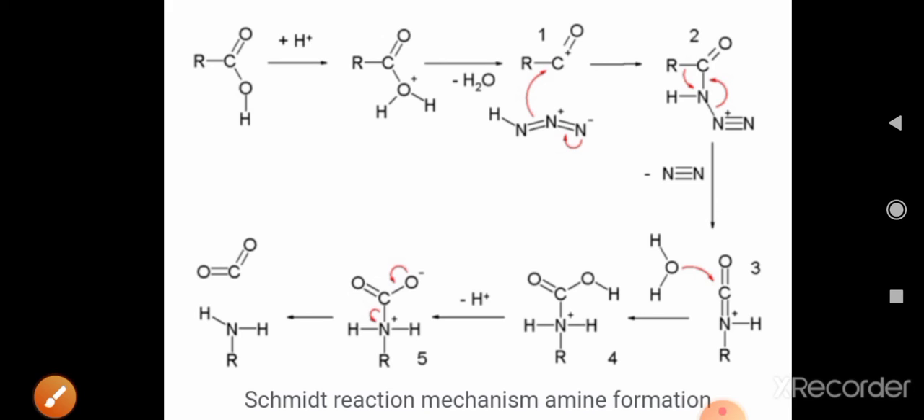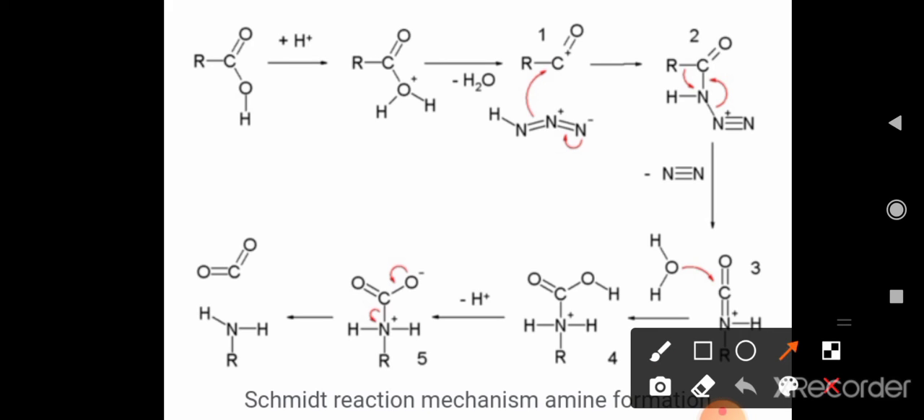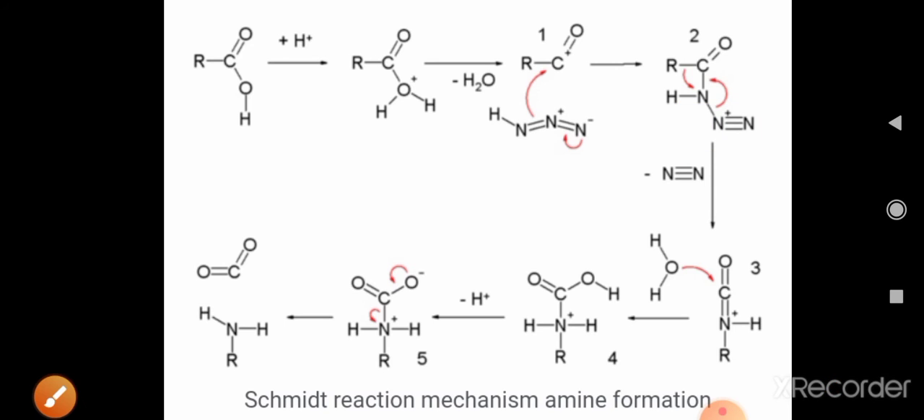In the next step, there is removal of this N2, N≡N. This is one of the most important steps in which N2 is given out. When N2 is given out, what is the remaining part? RC=O, NH.